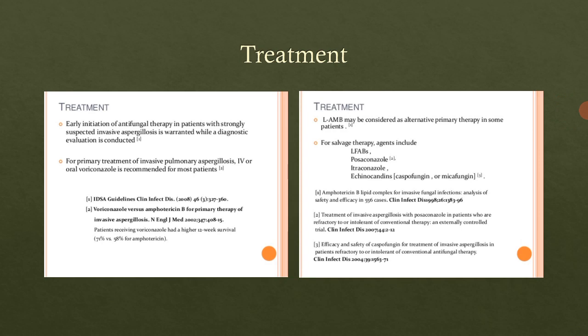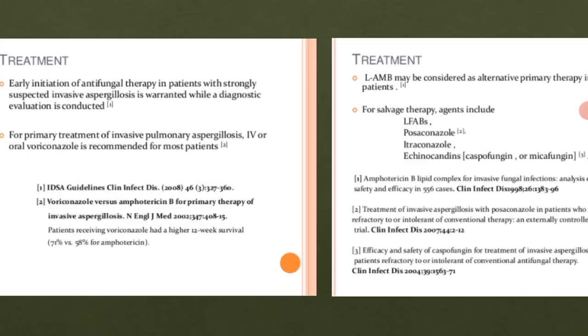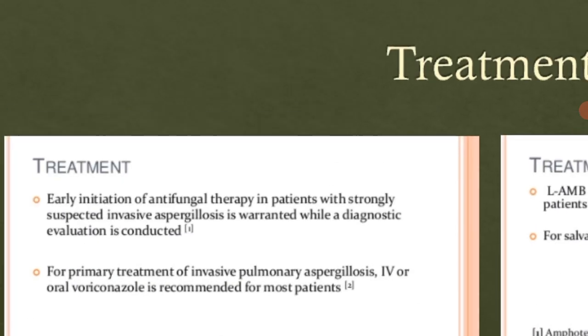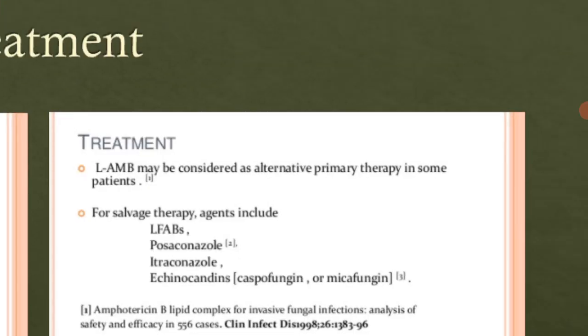Then for primary treatment of invasive aspergillosis, the oral or intravenous drug voriconazole is recommended in most patients.